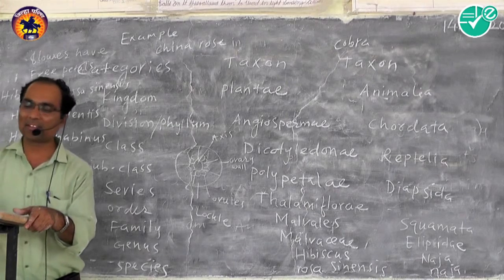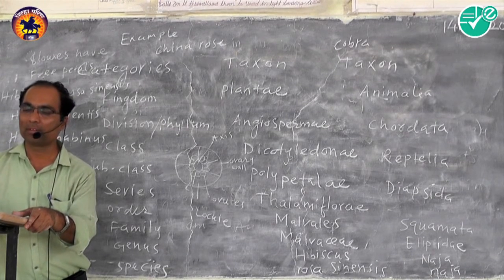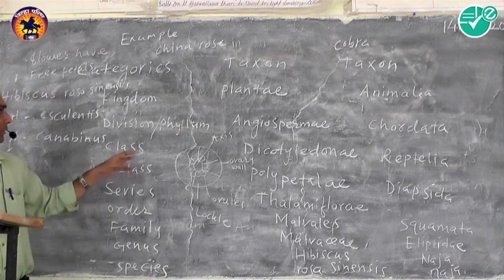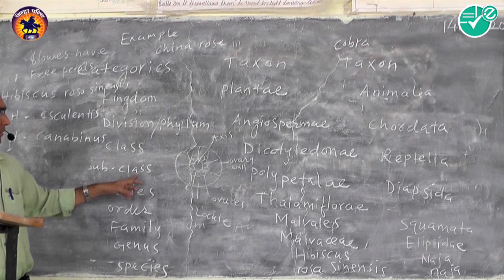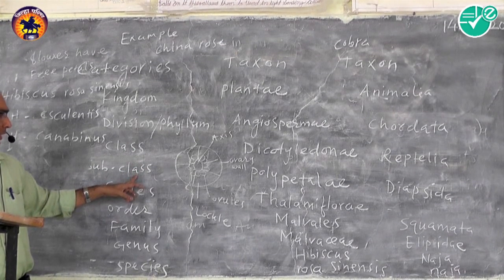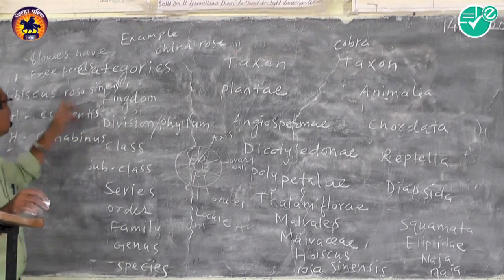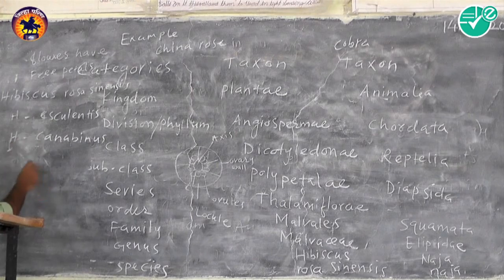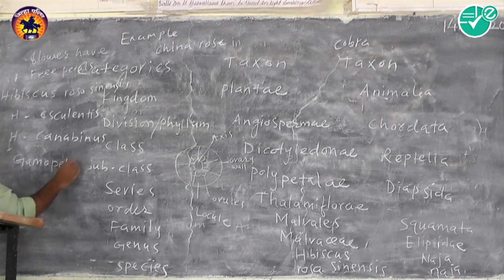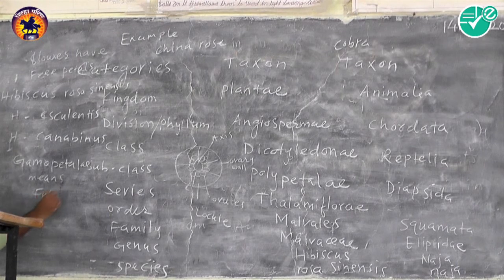Then next is class. There are two subclasses, Polypetalae and Gamopetalae. Polypetalae means free petals, and Gamopetalae means fused petals.